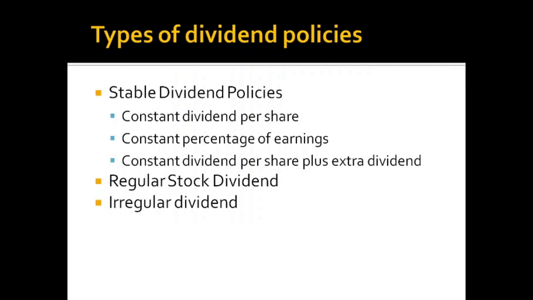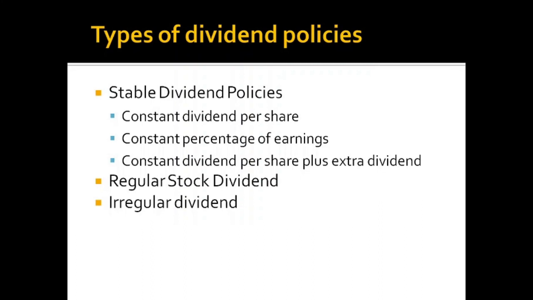So the first one, the constant dividend per share. It means this is a policy of paying a fixed amount of dividend per share every year, irrespective of the fluctuations in the earnings. A fixed amount per share is fixed as dividend every year. That should be paid to the shareholders for sure when the company earns profit. Whatever fluctuations happen to the earnings of the firm, a fixed amount per share is assured to the shareholders as dividend in this type of stable dividend policy.